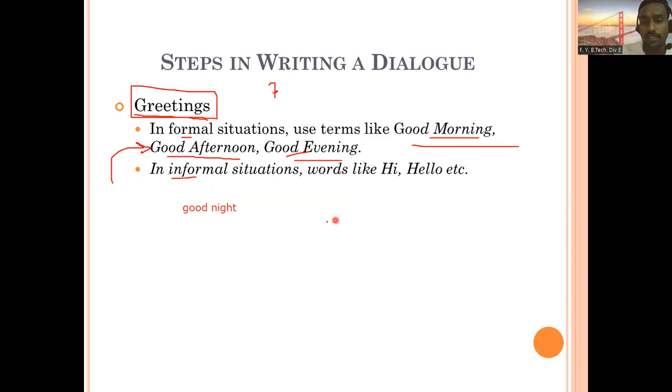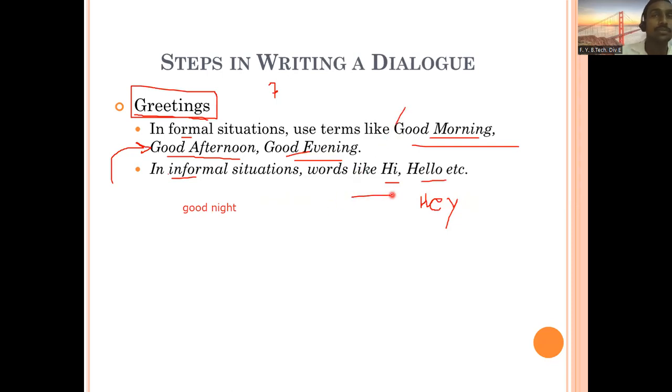And additionally, if you want, you can say hi, hello, or sometimes some informal words also, hey, hey dude, or something like this. So depending upon the situation, you decide what you want.